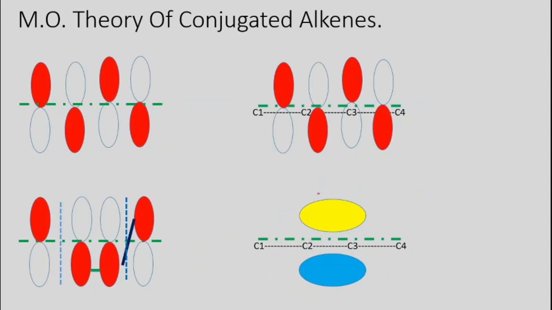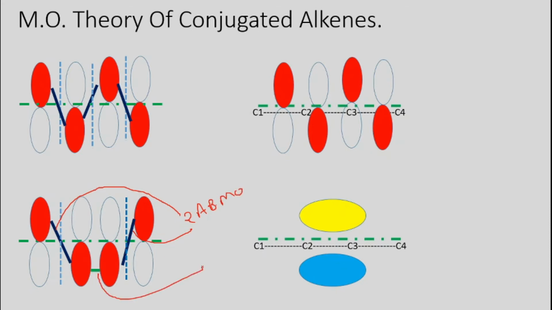If we go for these, what happens in Psi 3 star and Psi 4 star? For Psi 3 star, the non-constructive approach increases. These two are non-constructive approaches, and that's why we find 2 ABMO and only 1 BMO, that is, only one constructive approach here.